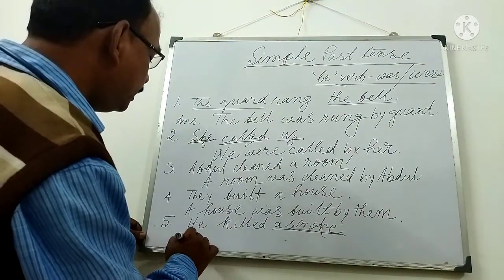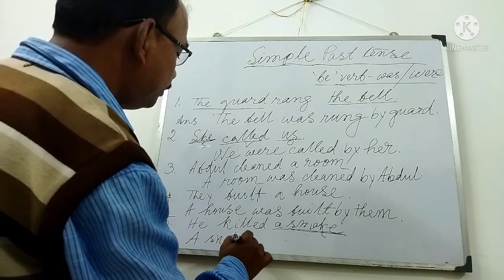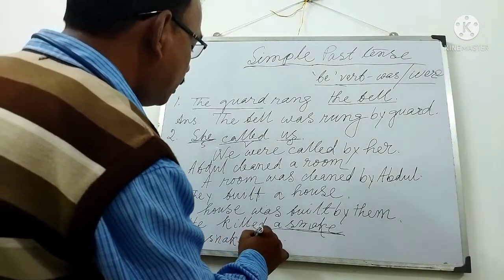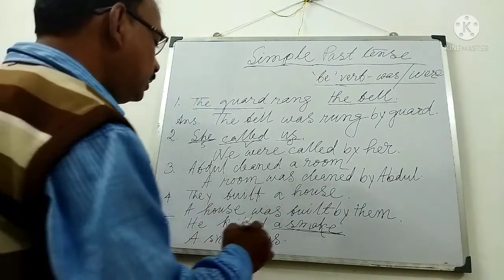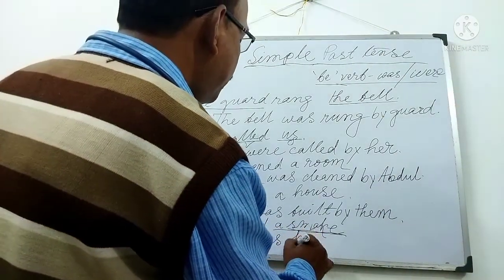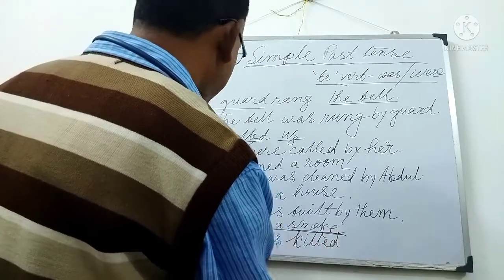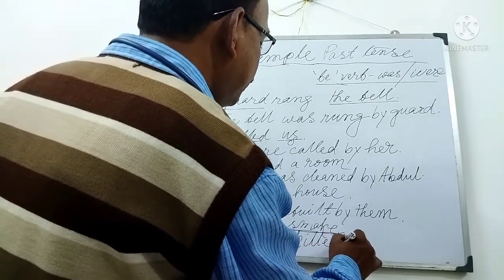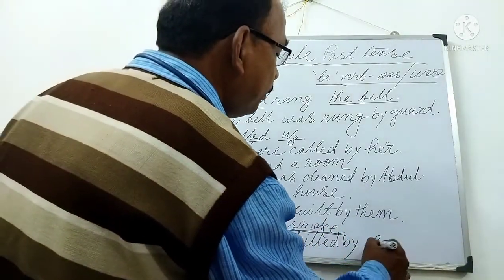A snake, we shall write first. After snake, was or were will be was. Then third form of main verb killed, K-I-L-L-E-D, killed. Then adding by, we will write subject, he changing to him.